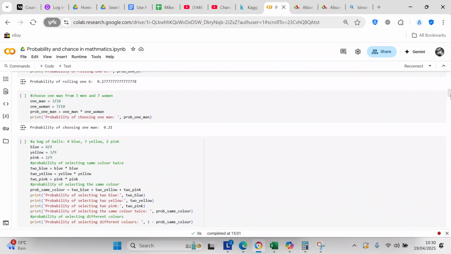Next question we have is, choose 1 man from 3 men and 7 women. So 1 man is 3 divided by 10. 1 woman is 7 divided by 10. Probability of one man is 1 man times 1 woman, and it's 0.21.